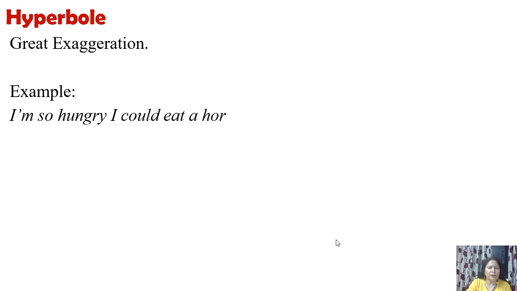Next one, hyperbole. Now look, great exaggeration. When we exaggerate things out of proportion, that is called hyperbole. Now we have an example: I am so hungry I could eat a horse. Now you know very well, even if you are very hungry, you can't eat a horse. This is exaggeration. We are talking of something at a very, very high volume. Nobody can eat a horse. So this is one example of hyperbole.